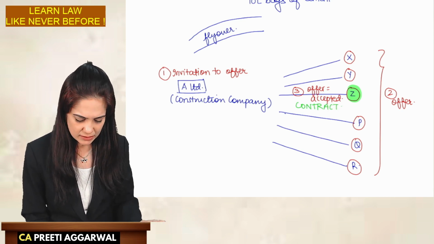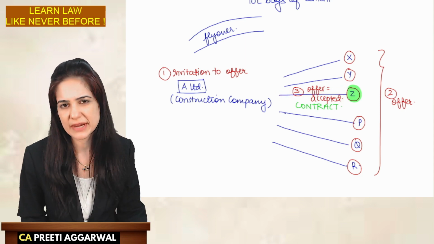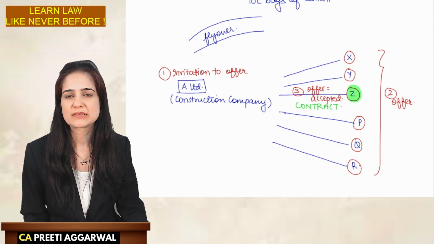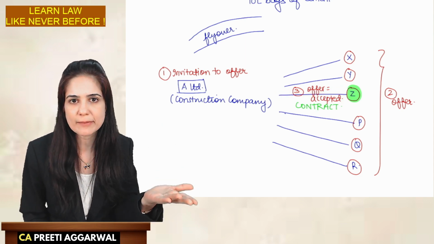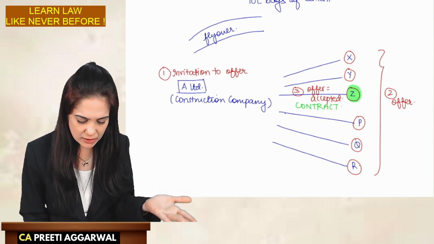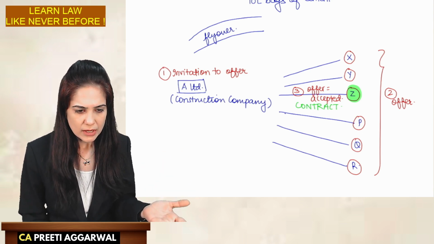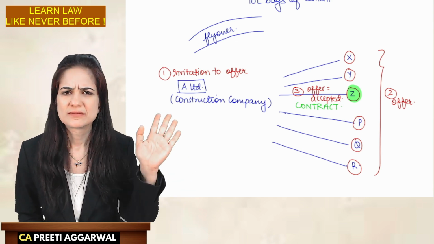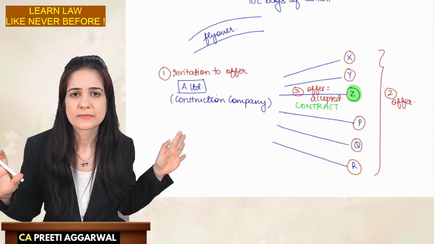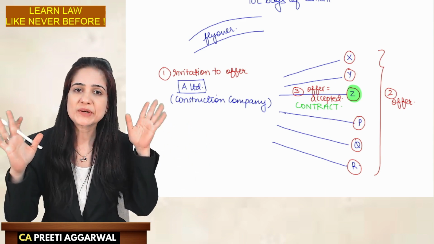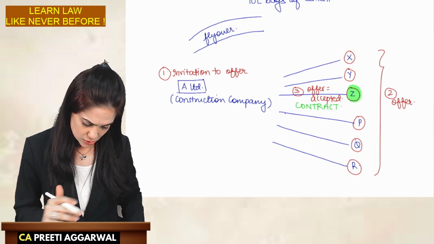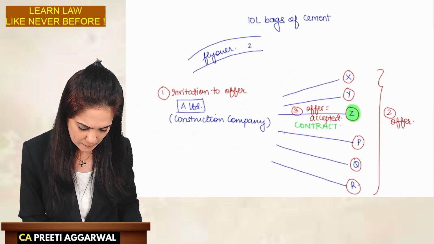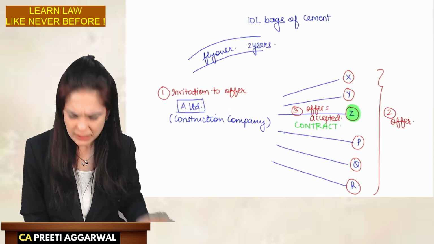A Limited told Z, see, listen, Z, we don't need the cement bags right now. Where will we keep 10 lakh bags? What if it rains? Cement will turn into stone. Z says, don't worry. It is an open offer. Whenever you require cement bags, let me know. So A Limited said that this flyover will be completed in a period of 2 years.